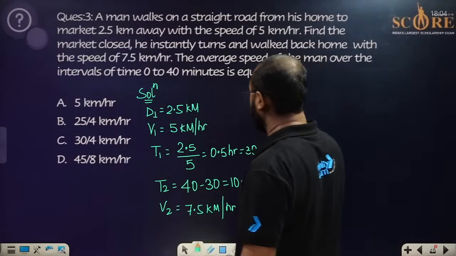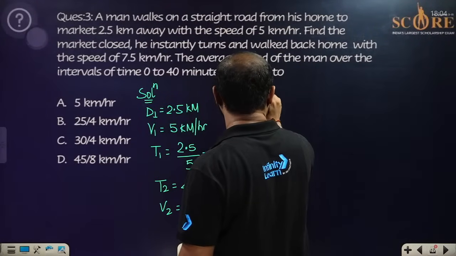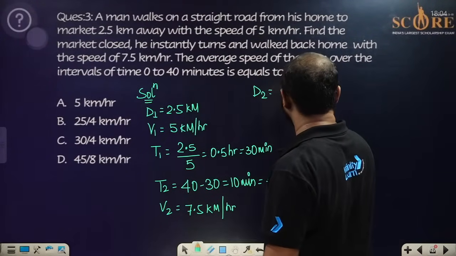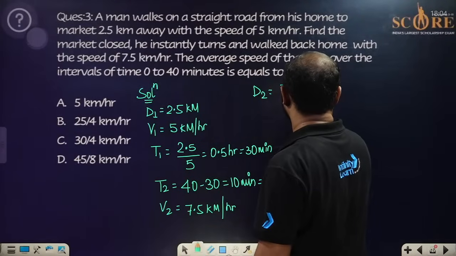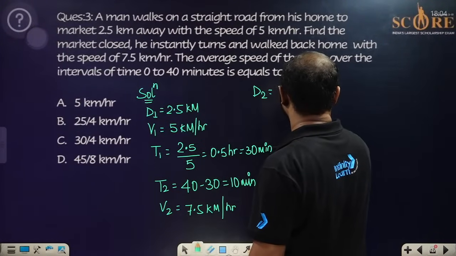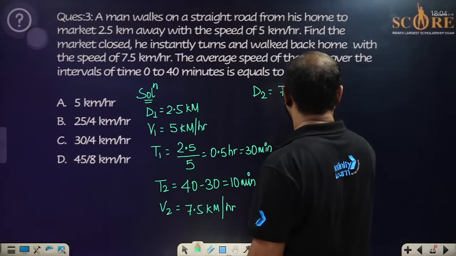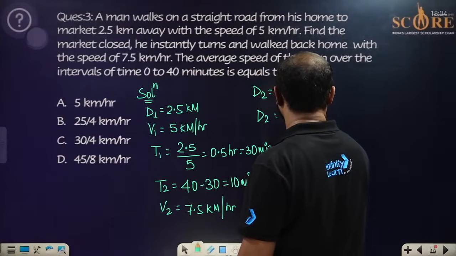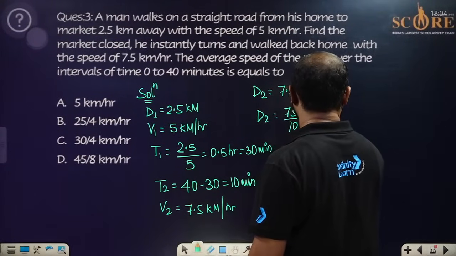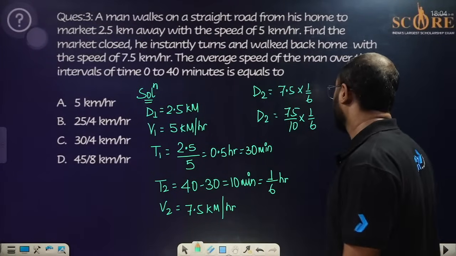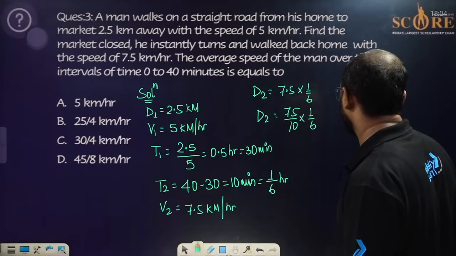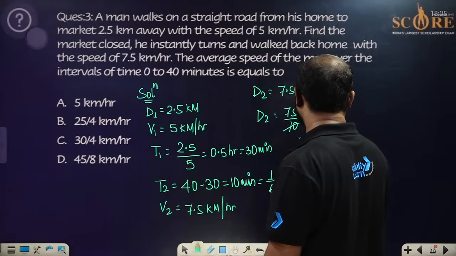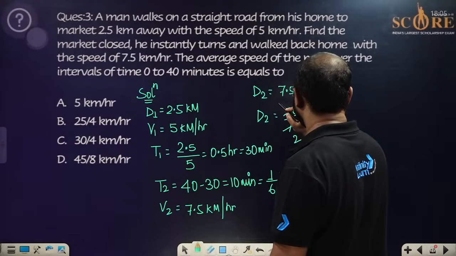If we want to find out the distance D2, D2 will be equal to speed into time. Speed is equal to 7.5, multiplied by 1/6. If you solve this, D2 will be equal to 75 by 10 multiplied by 1/6. How are we going to go with this, everyone? 5 twos are 10, 5 ones are 5.